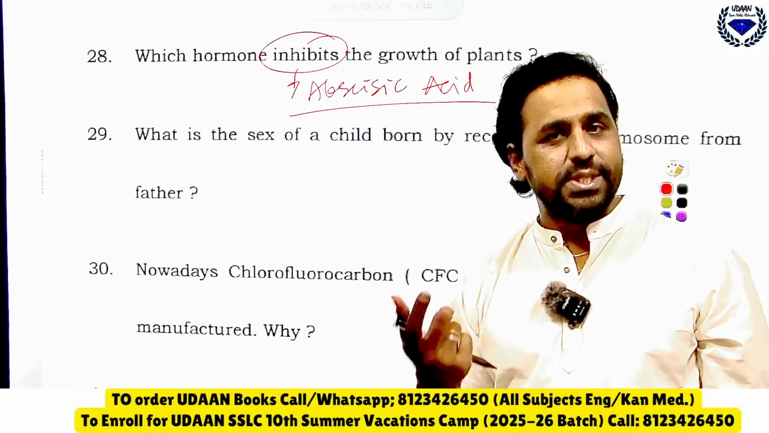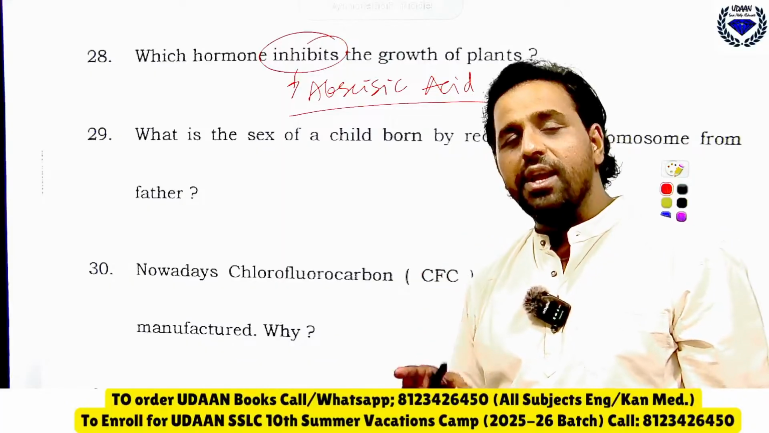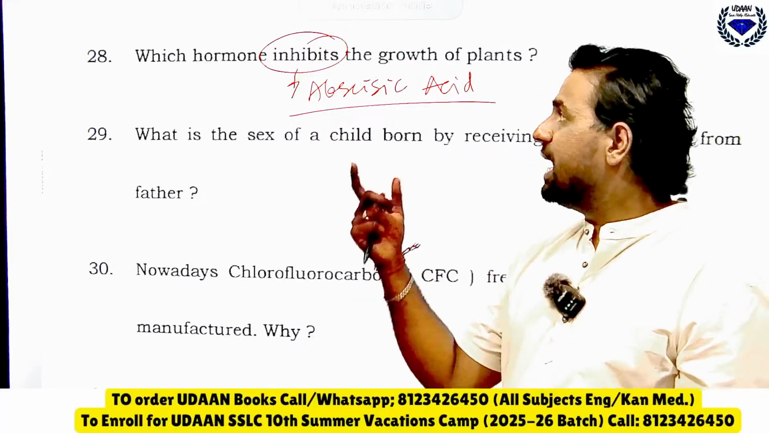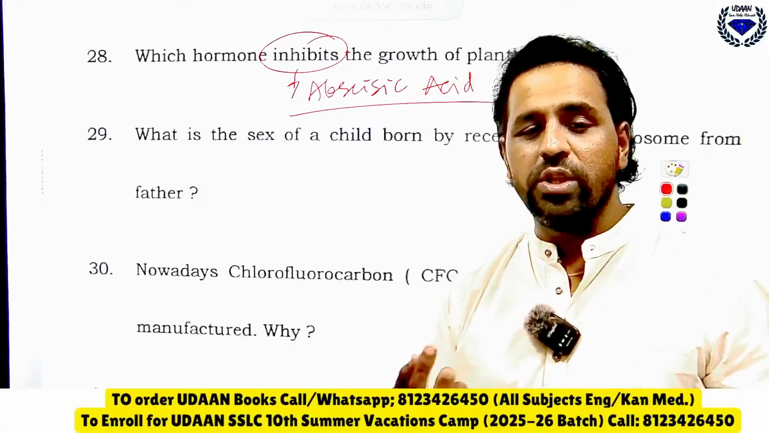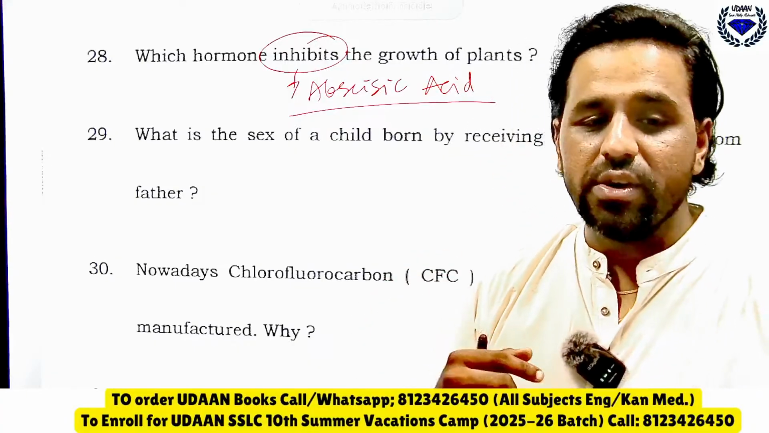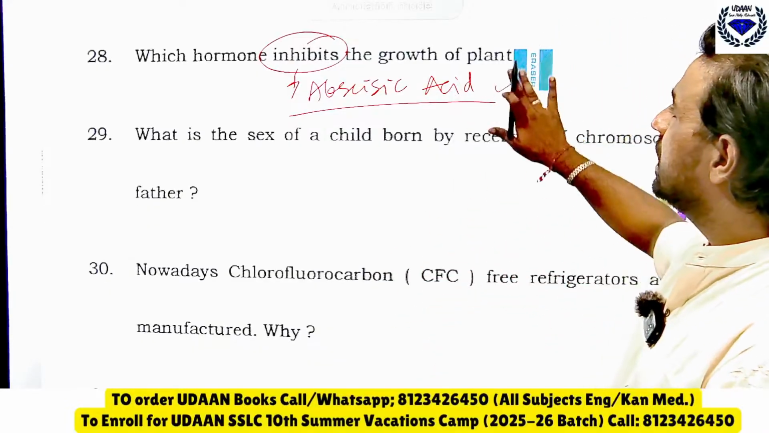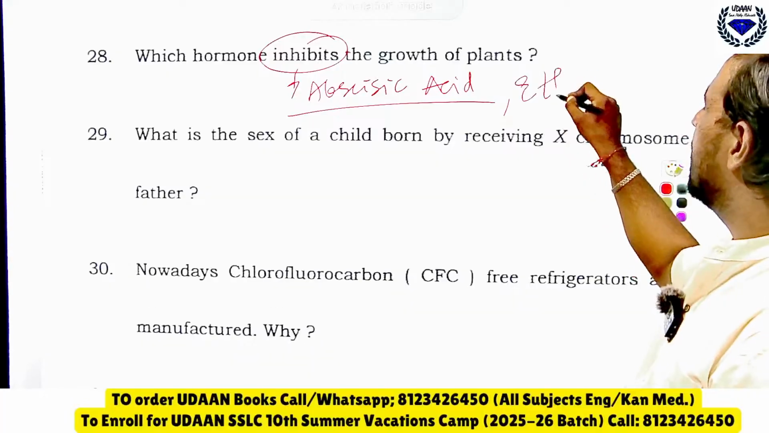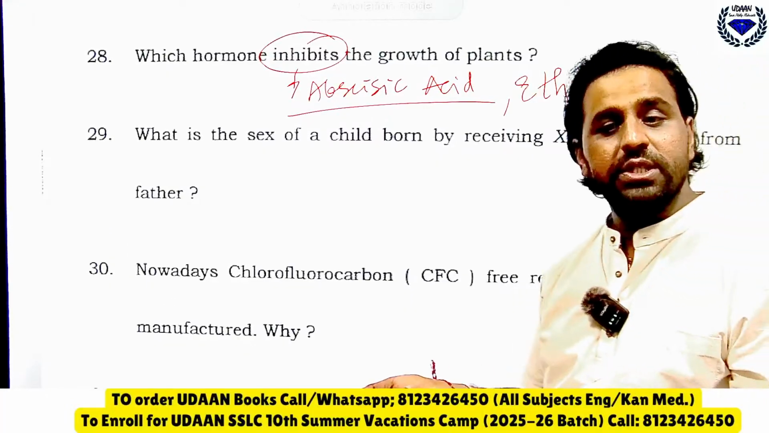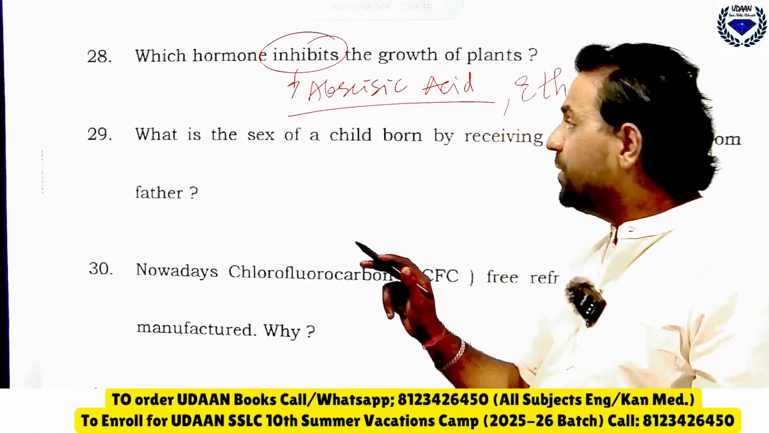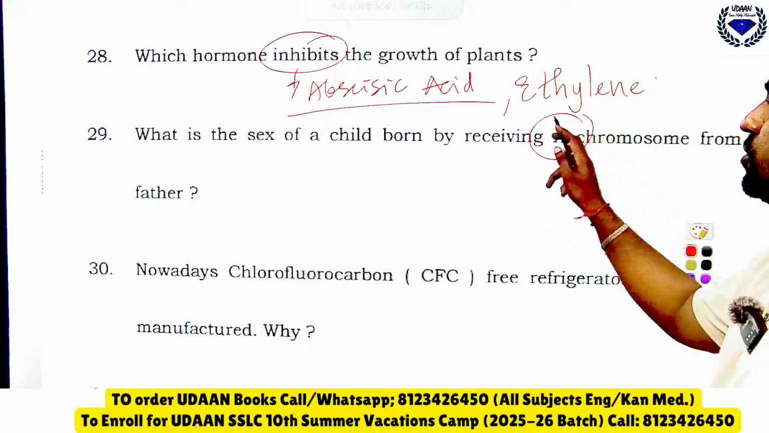Then there are auxins, gibberellins and cytokinins, which are the growth promoters, whereas abscisic acid and ethylene are what? They are the growth inhibitors. Very good. Auxins, gibberellins are growth promoters, dear. The answer is abscisic acid, or you can write ethylene. Both are accepted because both are growth inhibitors only.